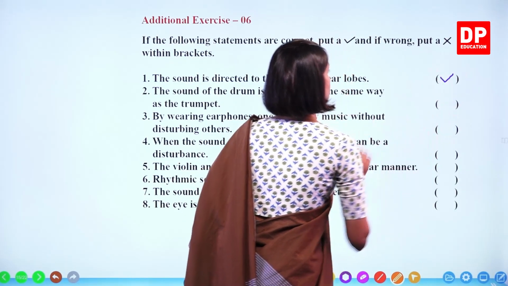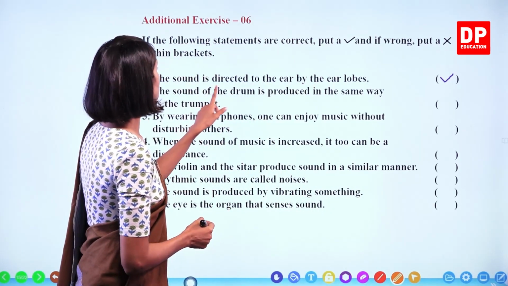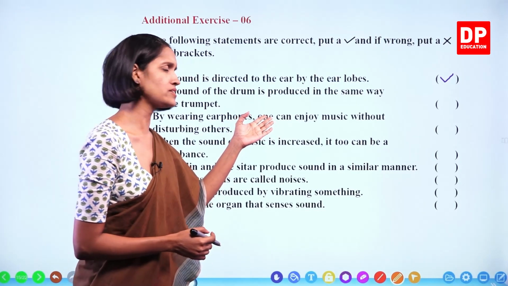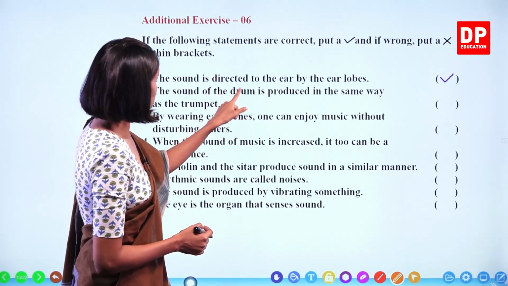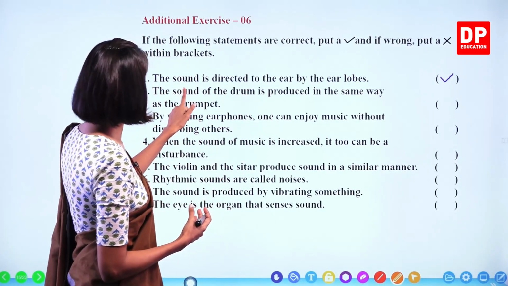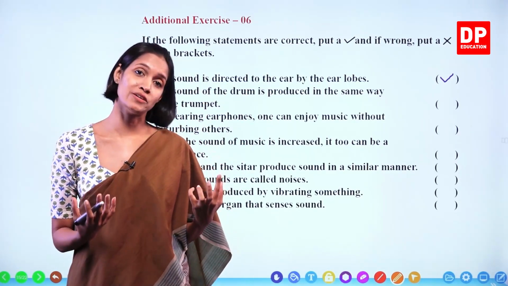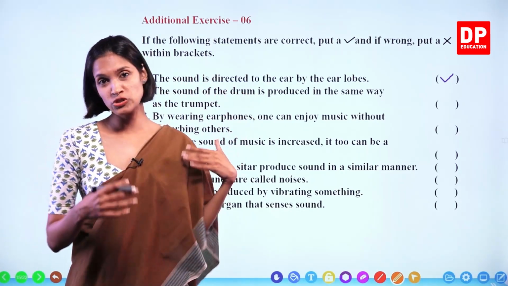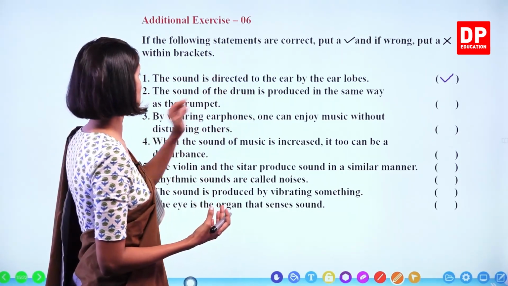The sound of the drum is produced in the same way as the trumpet. Is this right, children? The sound of the drum is produced by vibrating membranes, but the sound of the trumpet is produced by vibrating air columns. Therefore, these two instruments produce sound in two different ways. Therefore, this statement is not correct.